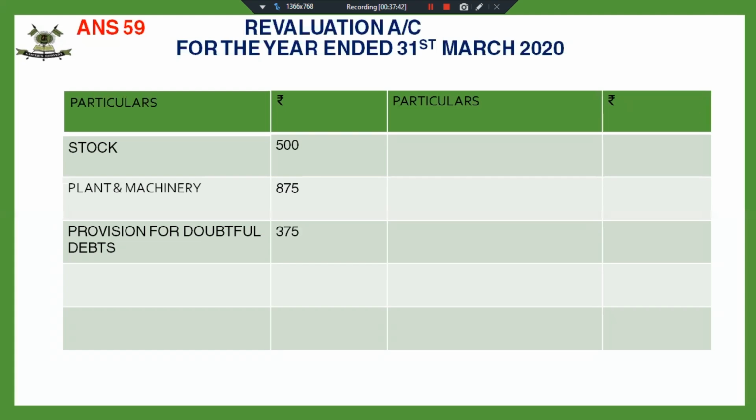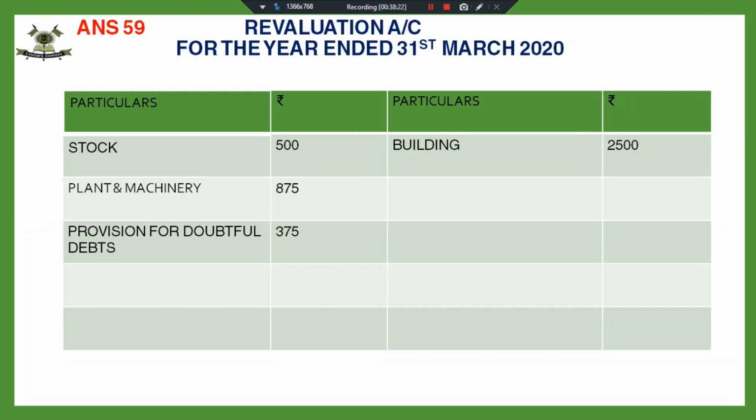Now my next adjustment is building was to be appreciated by 10%. Where am I going to record this and what will be the amount of building appreciated? Yes, very correct. Increase in the value of the building will be recorded on the credit side. So building account, and it will be 10% of 25,000. This comes out to 2,500.